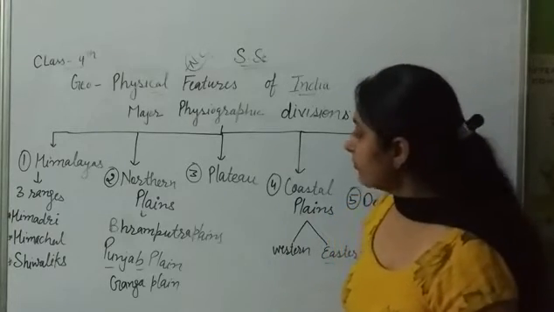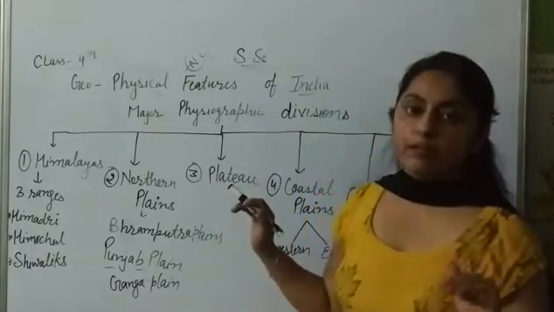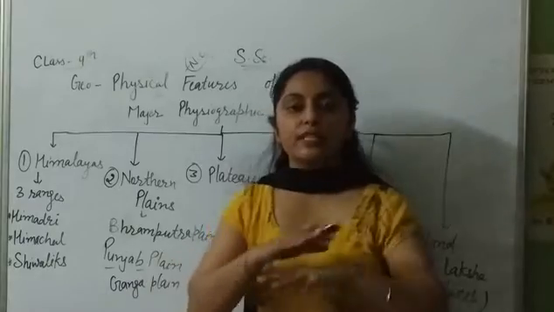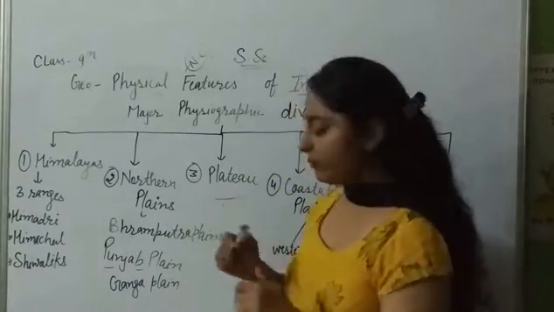Okay. Third is plateau. What is the meaning of plateau? Plateau is a platform hill.